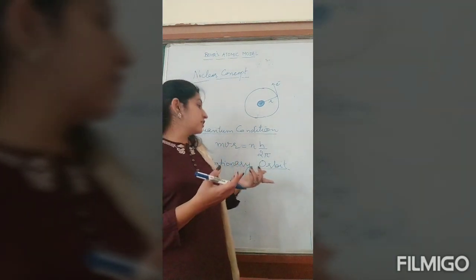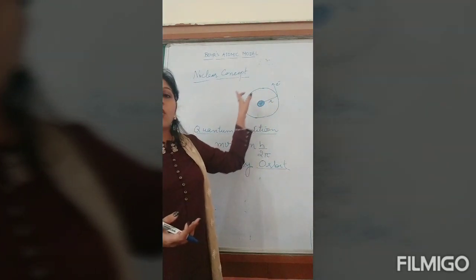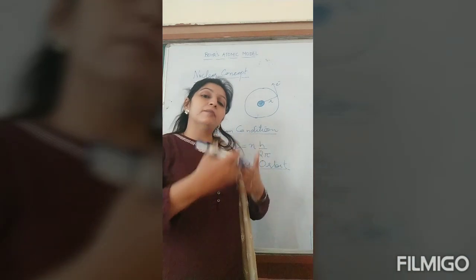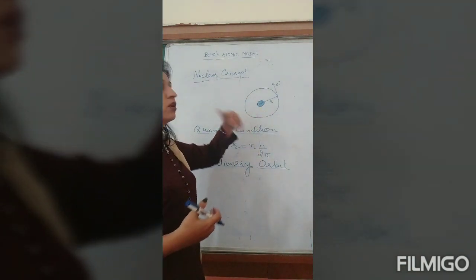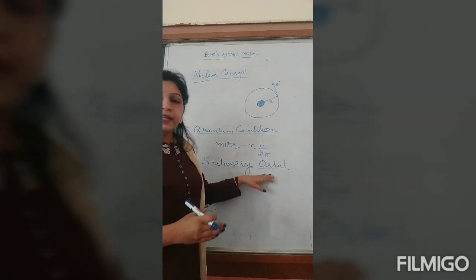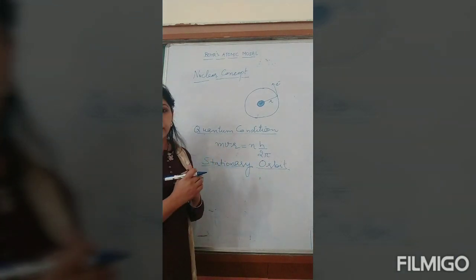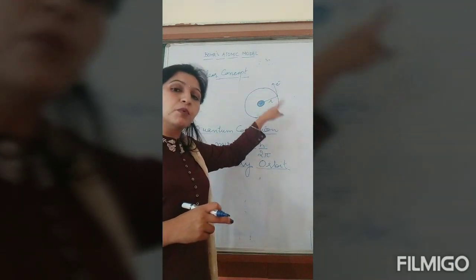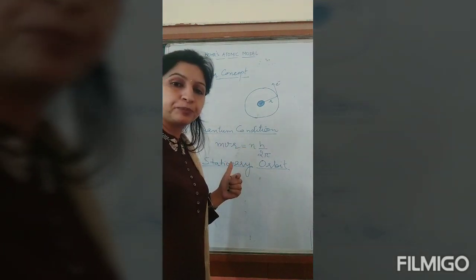What is the meaning of stationary? A stationary orbit means that when electrons are revolving in the orbit, they will not radiate any kind of energy or absorb any kind of energy. There is no exchange of energy between the electrons and the surroundings. That is why these orbits are called stationary. Stationary doesn't mean that the electron is at rest. The electron is moving, but it is not radiating or absorbing any kind of energy.